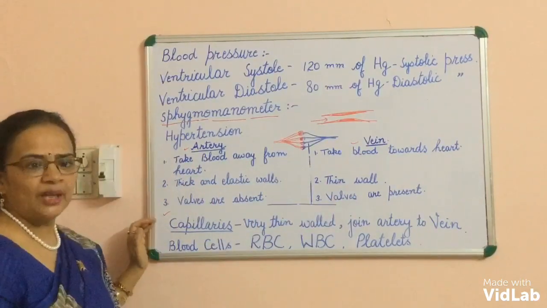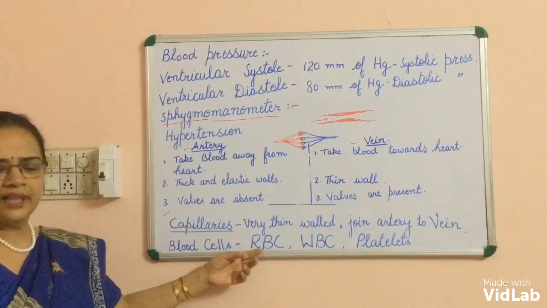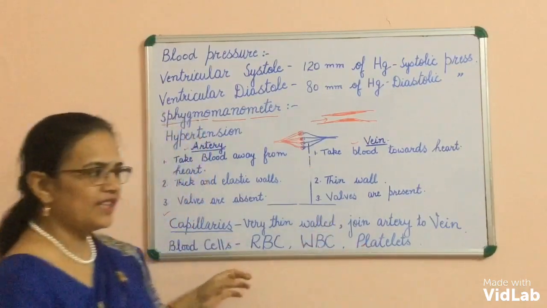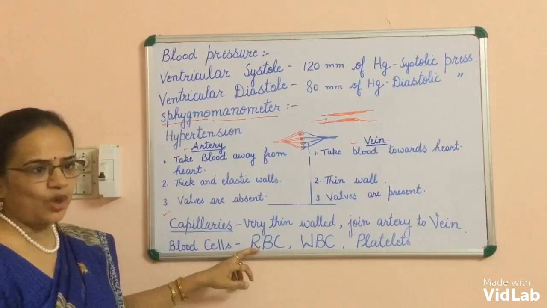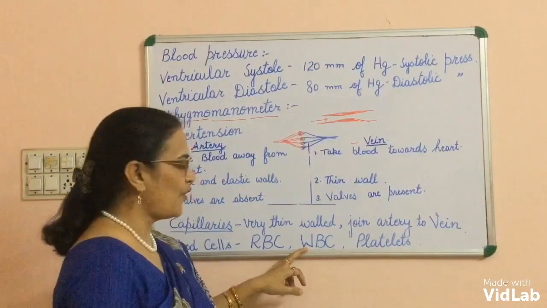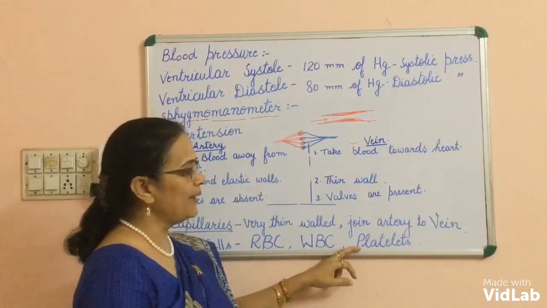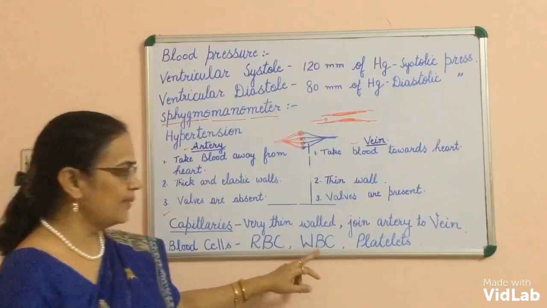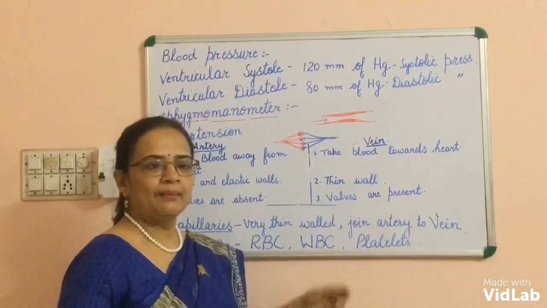Now, the different types of blood cells. In humans, the different blood cells are red blood cells, white blood cells and platelets. Now what is the function of these? RBCs carry oxygen to different parts of the body. WBCs are known as the soldiers of our body and they fight with the germs. Platelets help in blood clotting.